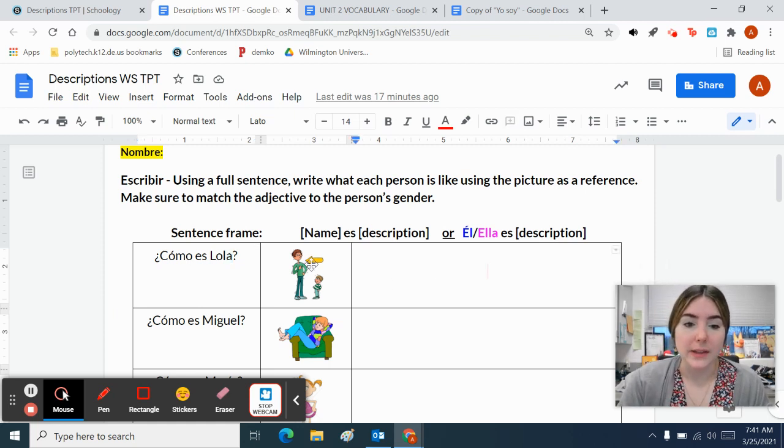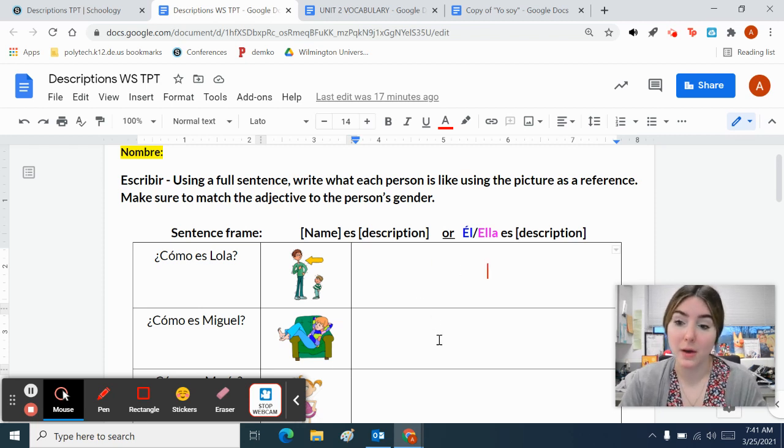So looking at this picture, the person in the picture is tall. So you would say here that Lola is tall. So if you want to write Lola's name, you can write her name, and then you're going to say es for is, and then you're going to say tall. But don't forget, you've got to match her gender. Another thing that you can do if you've learned it on Duolingo is instead of saying her name, you can replace her name with a pronoun and say she.